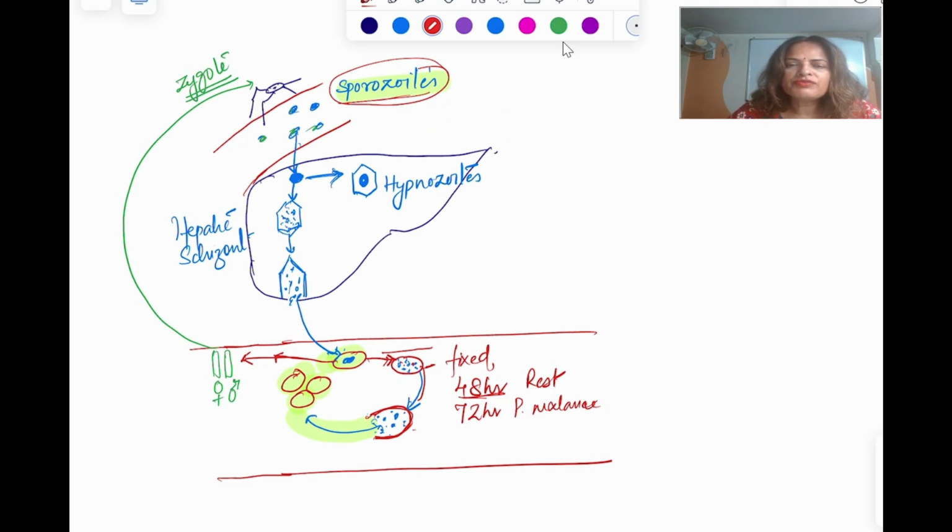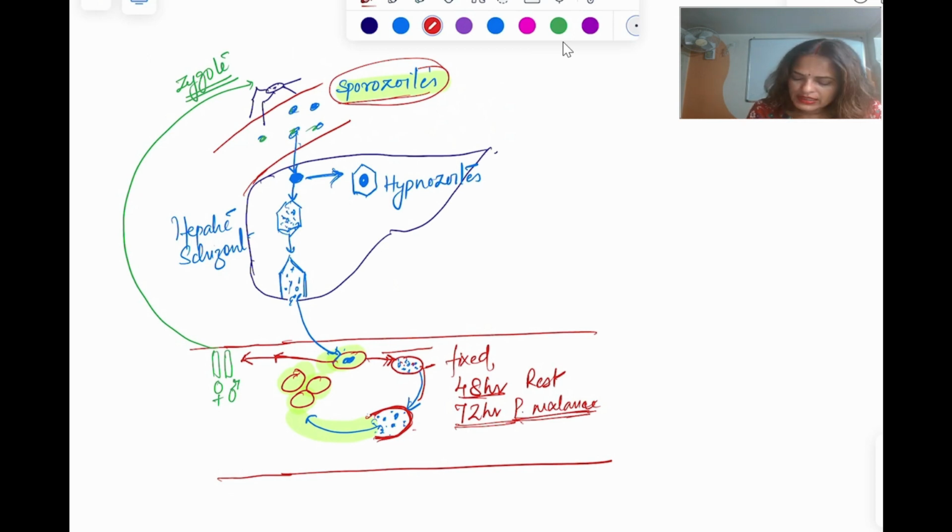Patient will have fever with chills and rigor because of this rupture of the RBC, which happens after every 48 hours, means on the third day. Whereas in malariae, the rupture of RBC will happen after every 72 hours, that means on the fourth day, and patient will have chills and rigor on every fourth day.